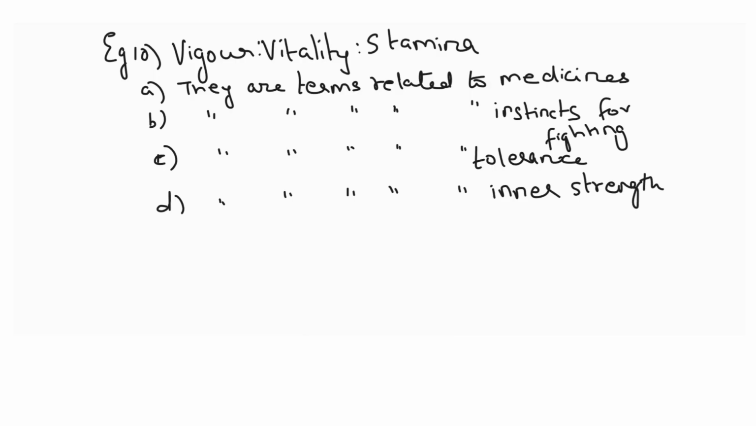This is a test of your vocabulary also. How many meanings you know. So vigor, vitality, stamina, do you think they are medicines? They are not. So let us remove option A. It's out. They are the instincts for fighting. Vitality, stamina instigates you to fight? No. They are somewhere related to tolerance? No. They are meant for, we always say, I have the stamina to do this. I have the vigor to do this. So it is all about your inner strength. So these were the different types of examples, students, that we have covered so far in English language.